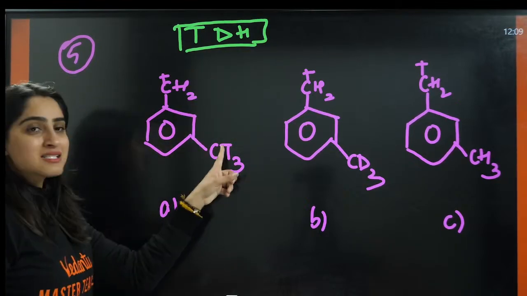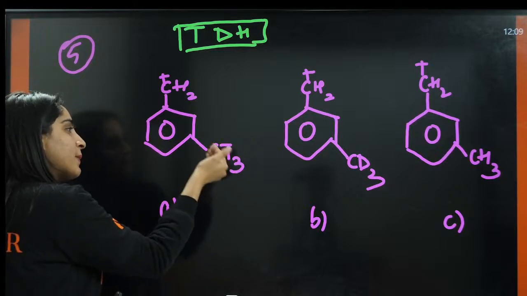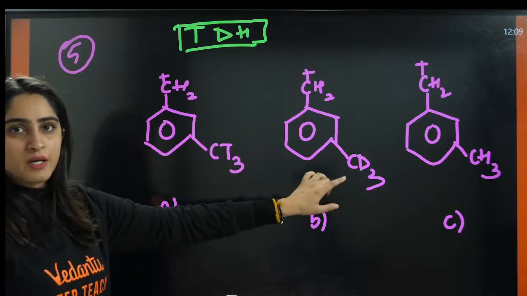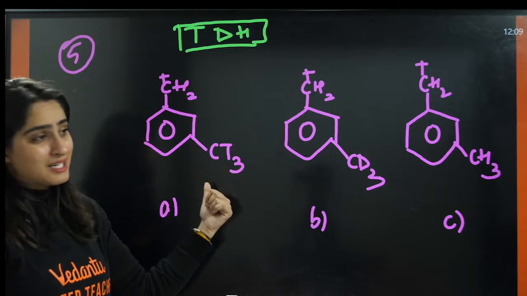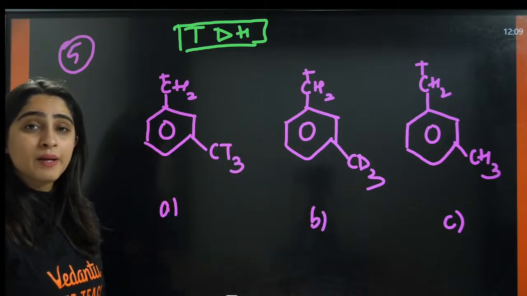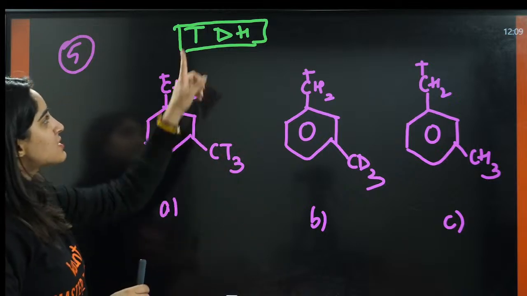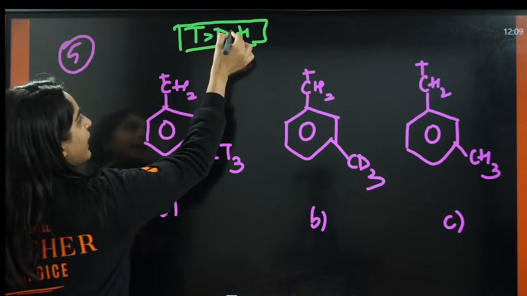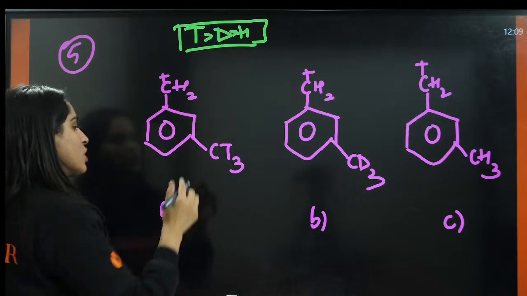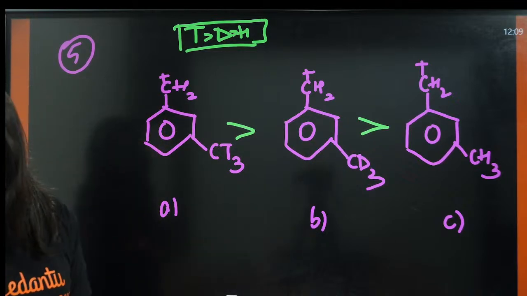So this has three tritium atoms, and the plus I effect will be maximum. Here the plus I effect will be less as compared to CT3, and in CH3 the plus I effect will be minimum among these. The reason is that the plus I effect of T is maximum, then minimum is H. So the order here will be A, B, C.